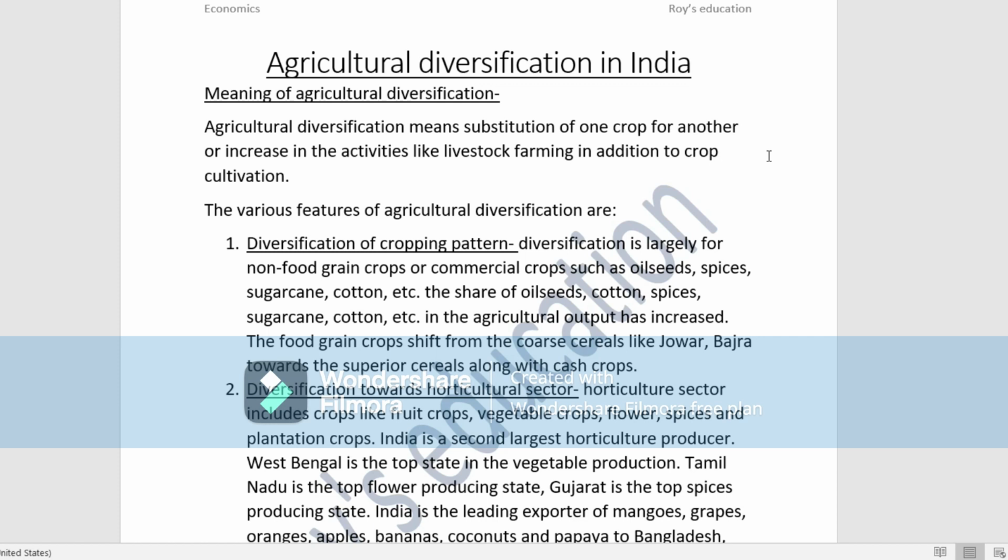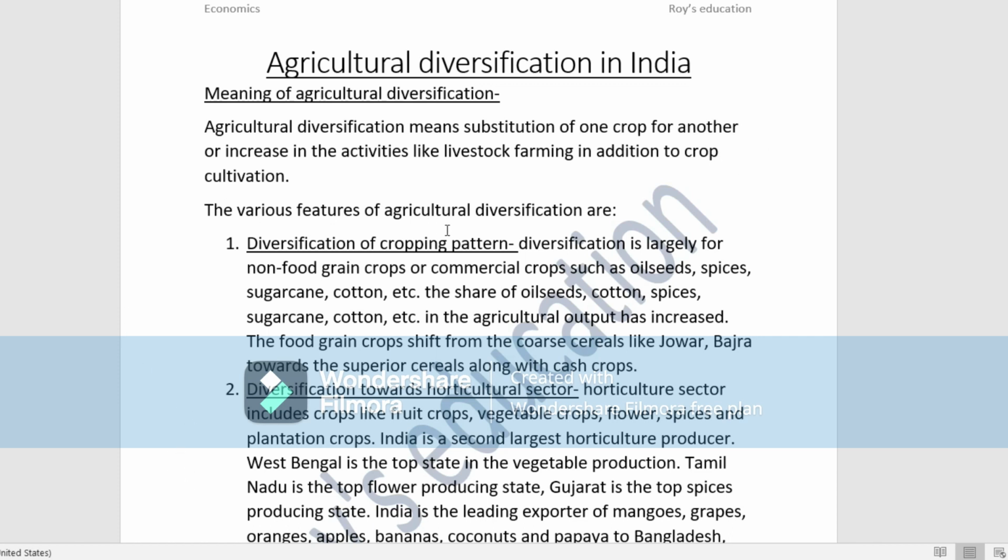They will not focus only on crop cultivation, but will also give main attention to these sectors.